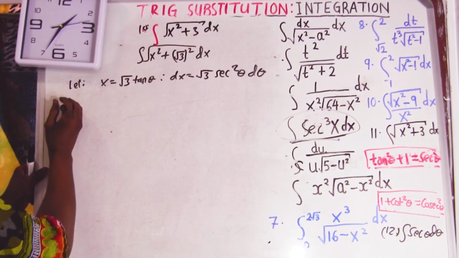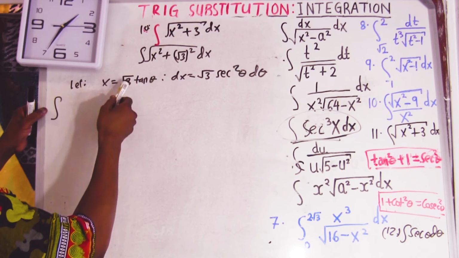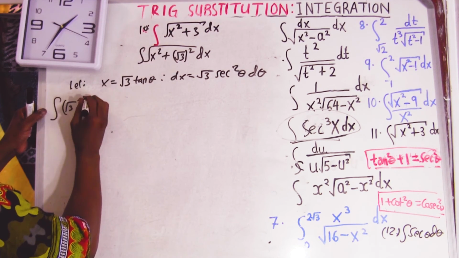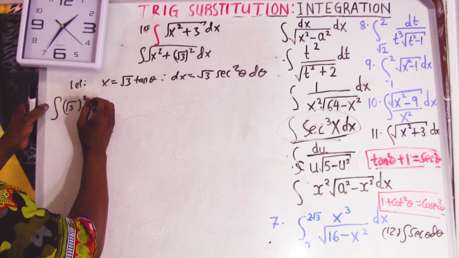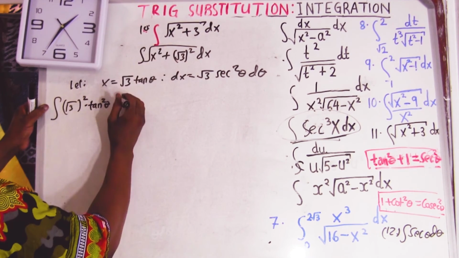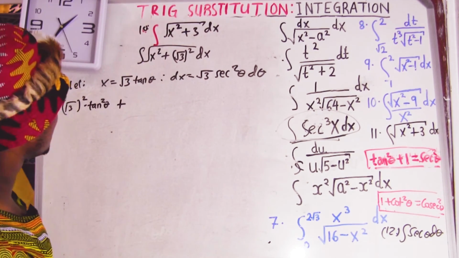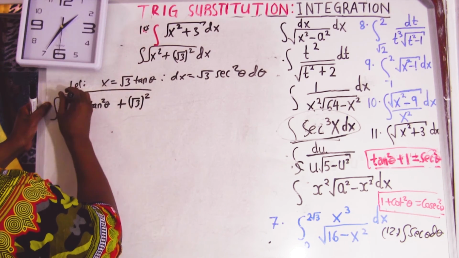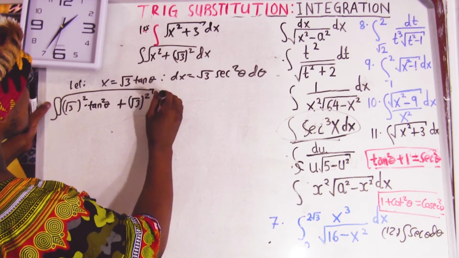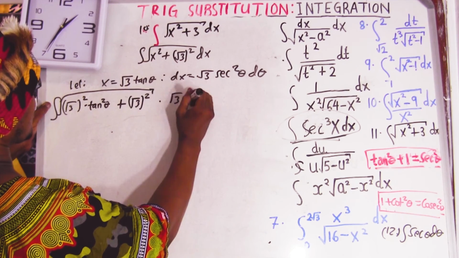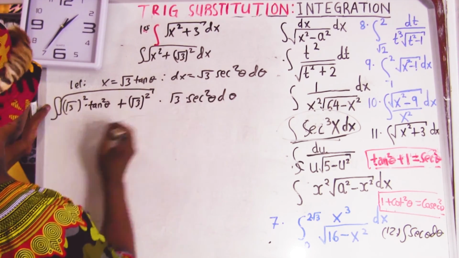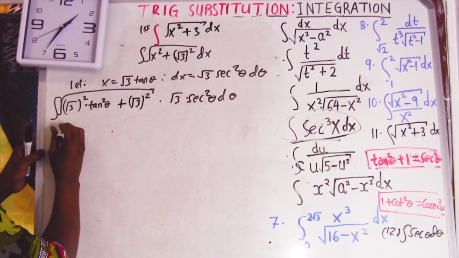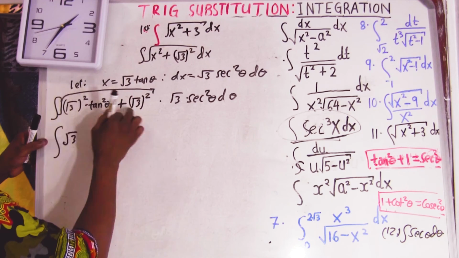Okay, plug it in. So the integral of x squared, we know x squared is going to be the square root of 3 squared tan squared. This one, you remember how it is? Dx, what is dx? Dx equals this one. This is going to give us this, and then sec.